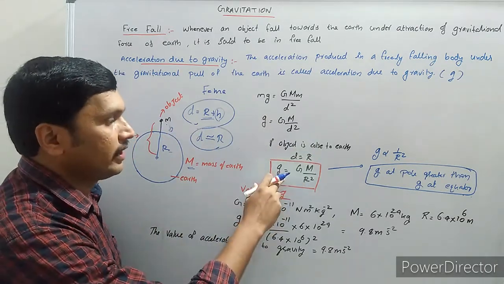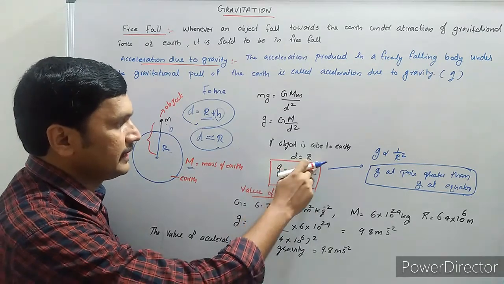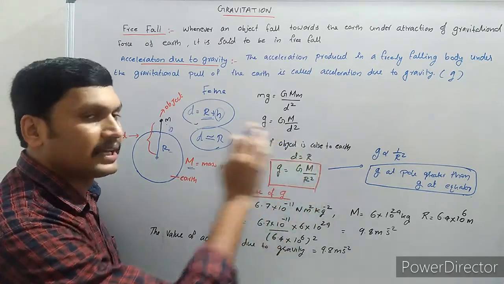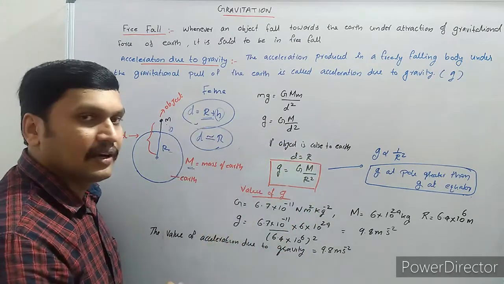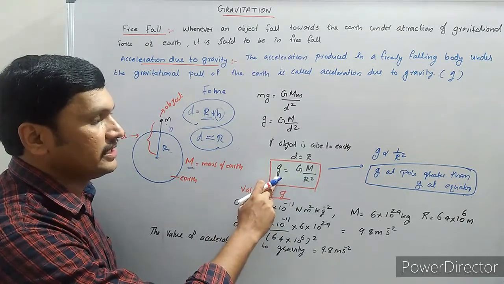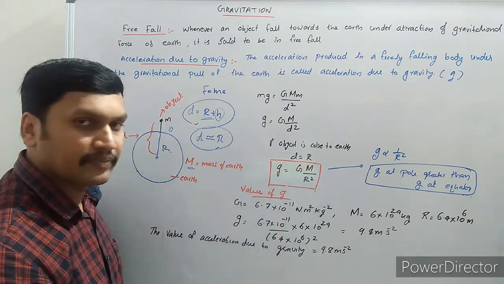So now we are rewriting the expression this way: g is equal to capital G M by R square. What is R? Radius of the earth. M, mass of the earth. G is the universal gravitational constant. So acceleration due to gravity g is equal to G M by R square.